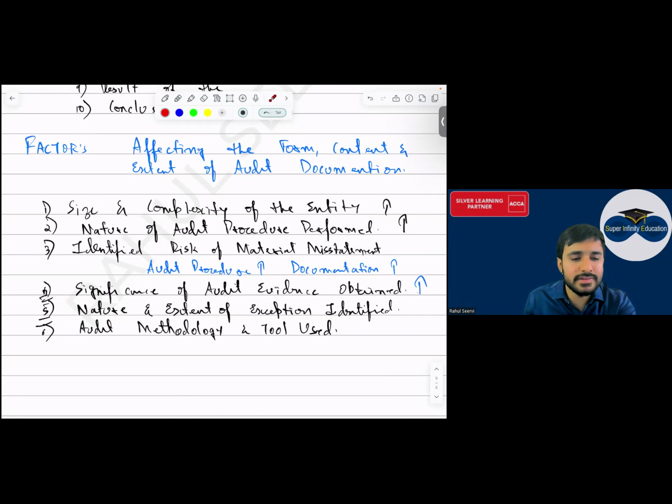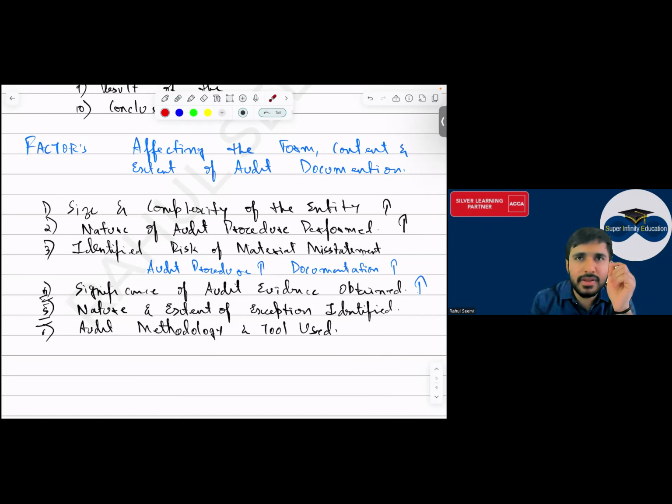These are the factors, everyone, which will affect what? The content of what, sir? Audit documentation. Like when you're doing the audit, you're doing sampling, whether you're checking each and every transaction. If you check each and every transaction, your audit documentation will be affected.